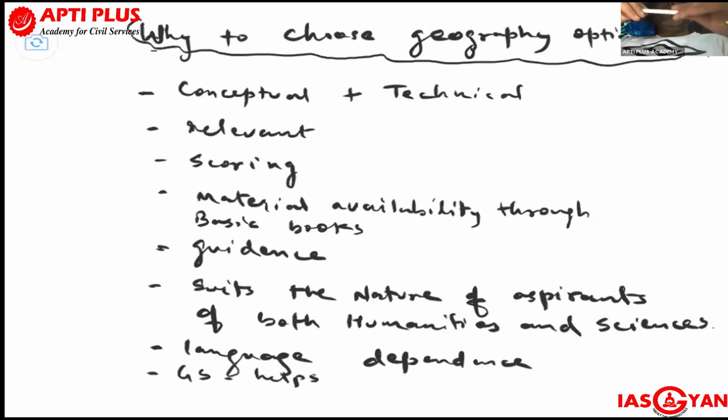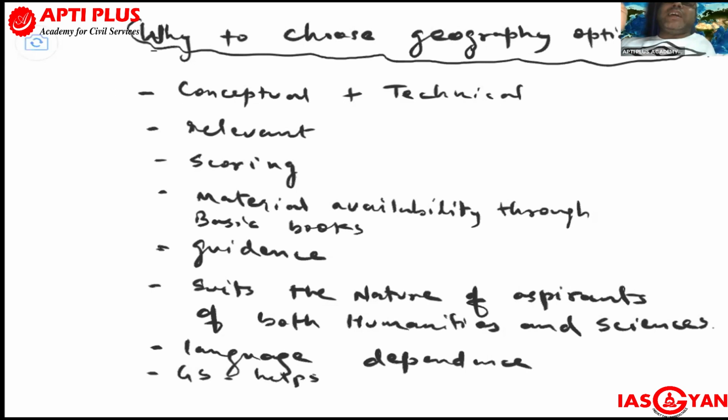Next advantage: some aspirants are good technically, but they have linguistic or writing problems, or language becomes a barrier. This subject, which I consider, is not much language dependent. You can express your view in a simple and simplified form.